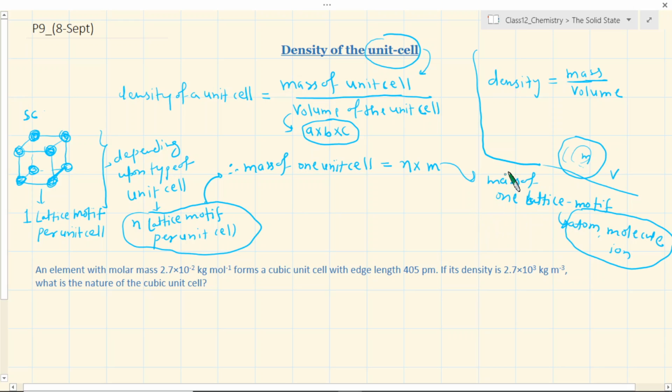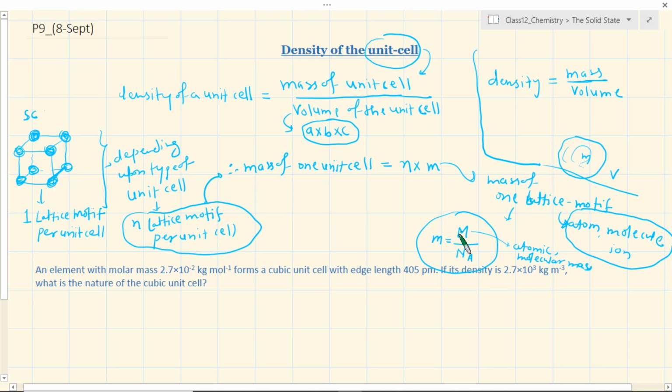How do you get the mass of a single lattice point? You always know the atomic or molecular mass number, and m is the atomic or molecular mass divided by Avogadro number. If the lattice motif is a molecule, then you have a molecular mass.